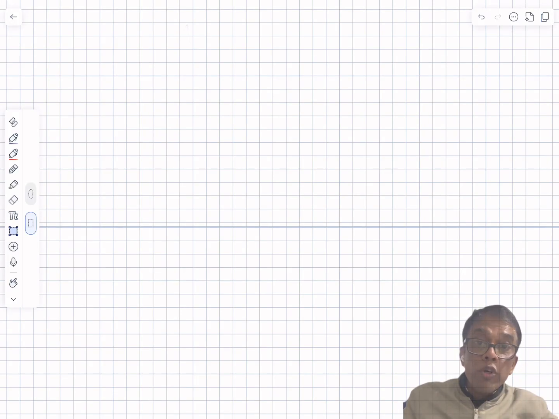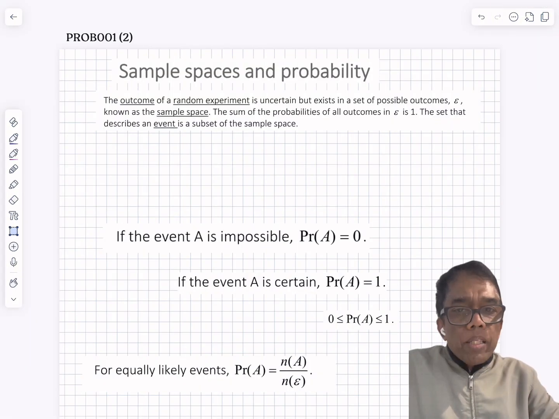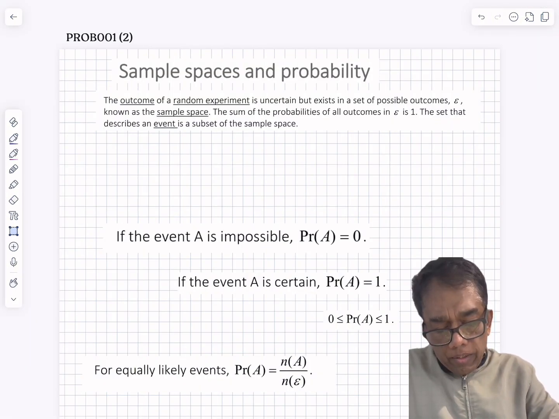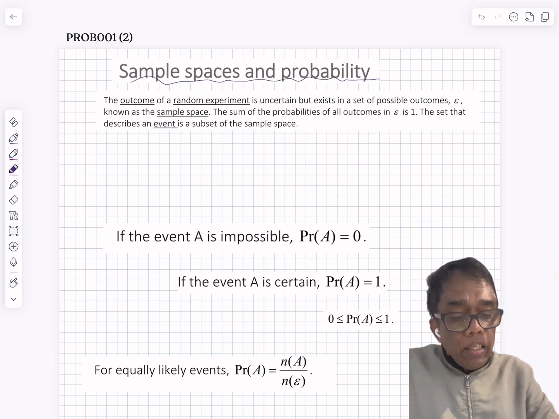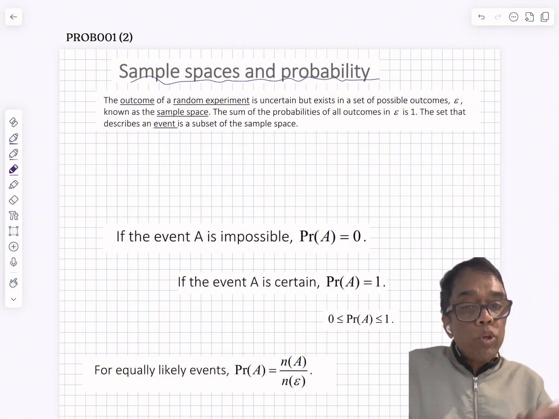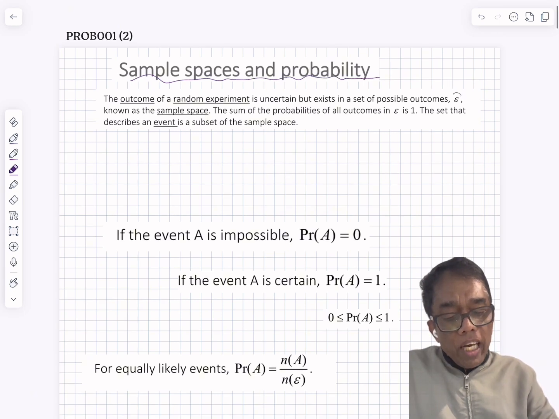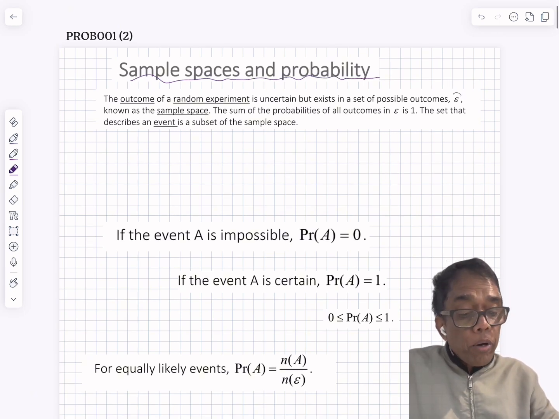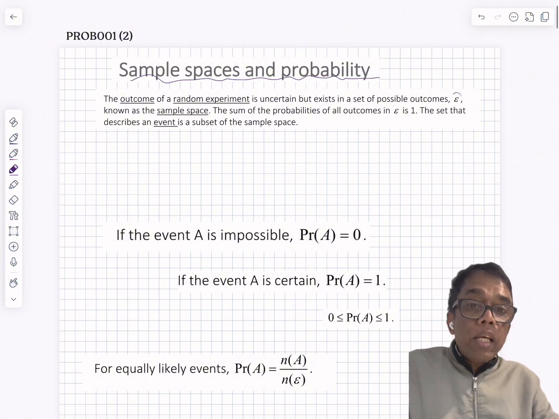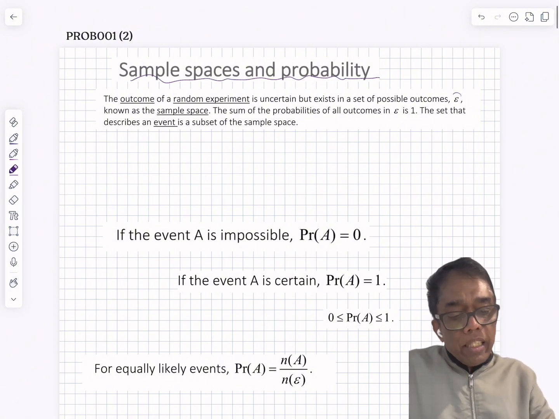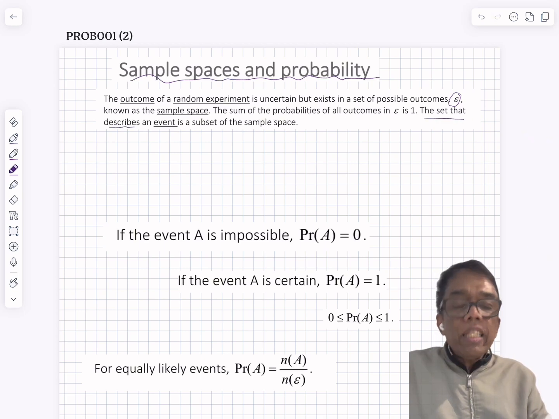This is my first video on probability for VCE, IB or other international examinations. Let's see. Sample space and probability. The outcome of a random experiment is uncertain but exists in a set of possible outcomes, known as the sample space, epsilon. The sum of the probabilities of all outcomes in epsilon is 1. The set that describes an event is a subset.